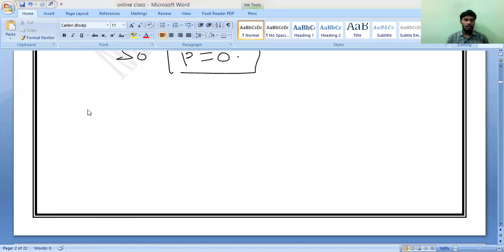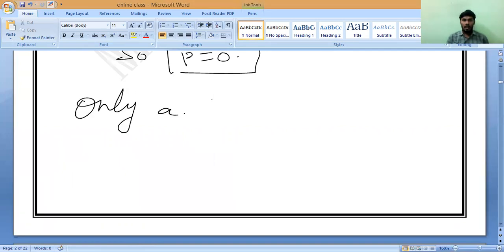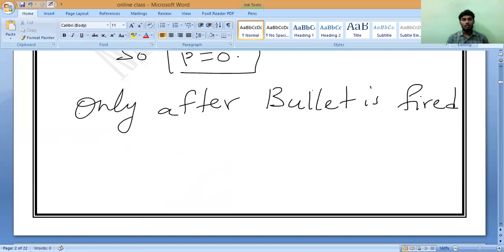Do you understand? Only after firing. After the bullet is fired from the gun. That is the case we have. Before firing, it is not there. All of you should remember. After the bullet is fired. Do you understand? Only after the bullet is fired.